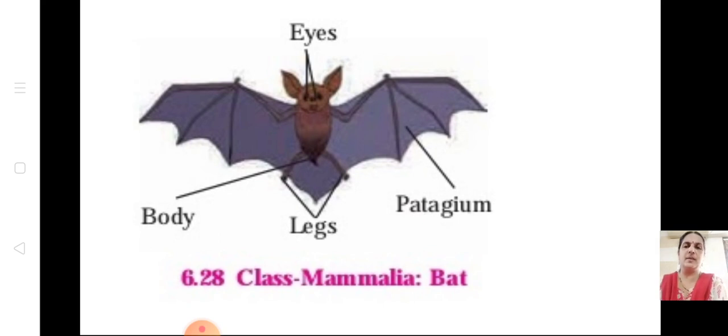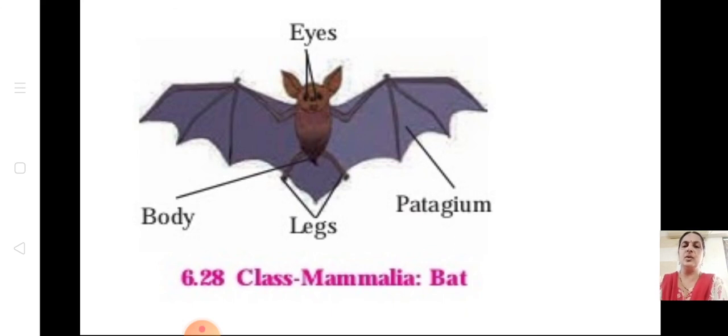When you see a bat, you have to write the characters of mammals only. They will just give the picture, and you have to write which phylum and class it belongs to, and under that you have to write 2 important points.